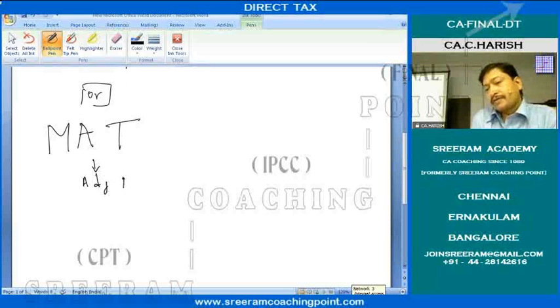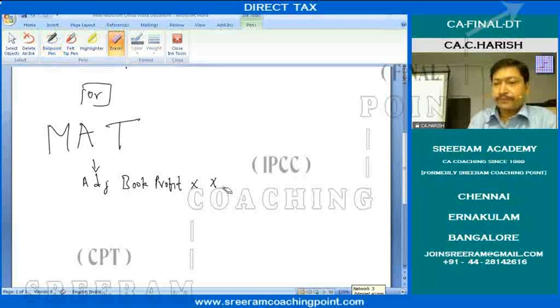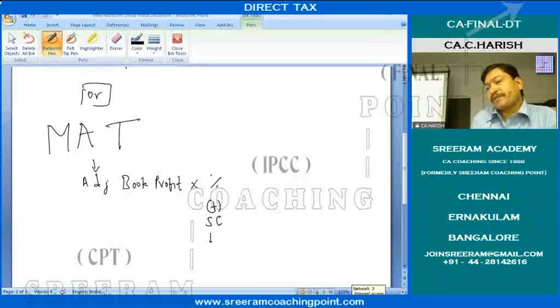Adjusted book profit into some percentage, plus surcharge if any, plus cess. That is MAT, minimum alternate tax.